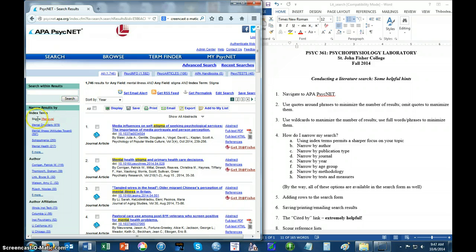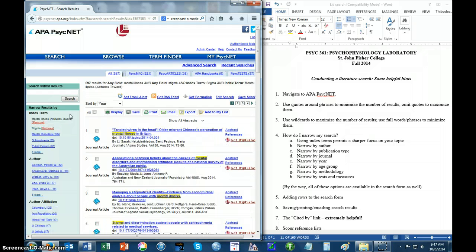I'm going to use an index term here, stigma, and I'll use the index term mental illness. And that's going to bring us all the way from 33,000 plus hits all the way down to about 600. And so of these 600, we can pretty much guarantee that given these index terms, these are papers that are really squarely relevant to the topic of mental illness as it relates to stigma.